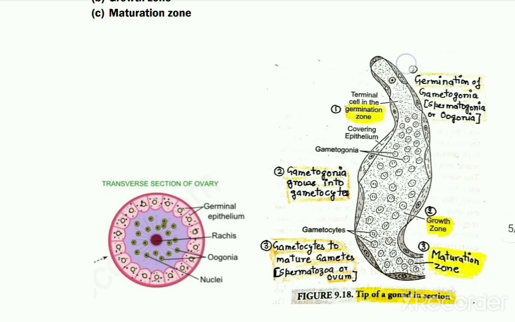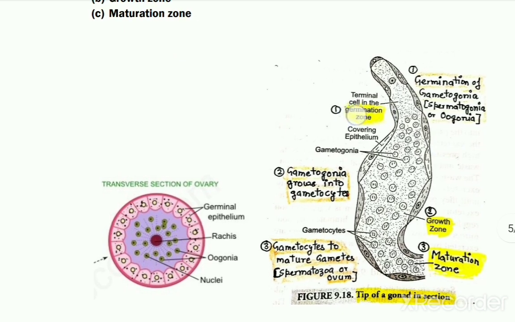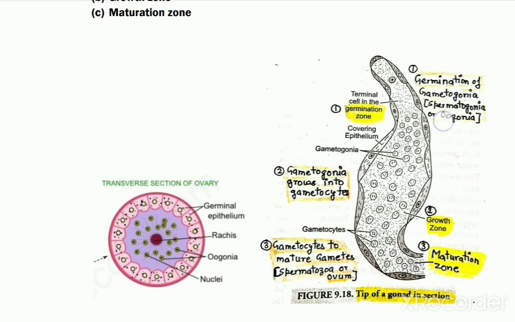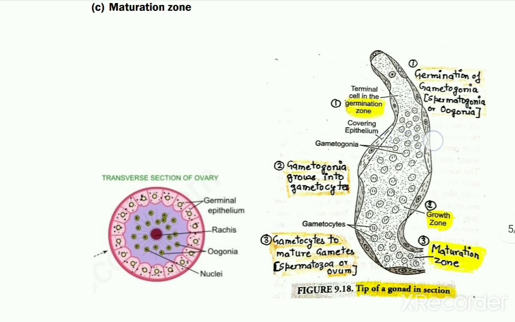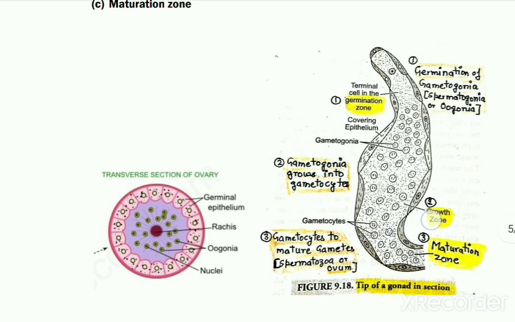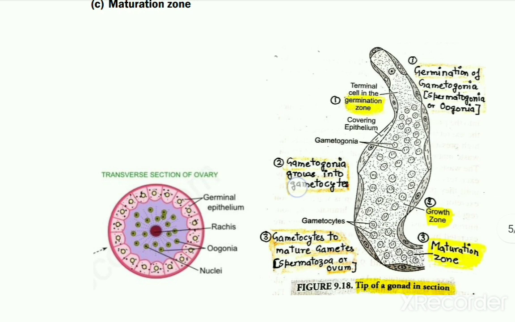This terminal part, from here to here, is termed the germination zone. It is the portion in which the gametogonia, spermatogonia in case of the testis and oogonia in case of the ovary, originate or germinate. That is why these gonads are termed telogonic. Then the middle portion, from here to here, is termed the growth zone. In the growth zone, the existing gametogonia, by the process of gametogenesis, change into gametocytes.